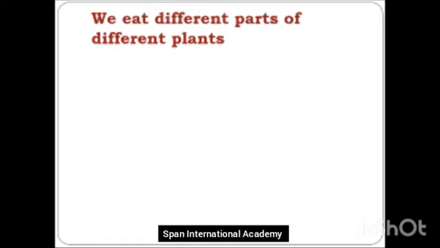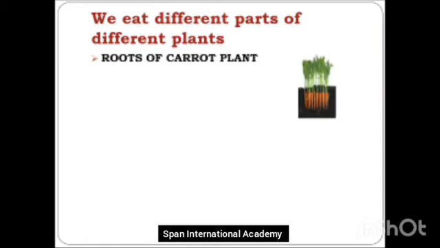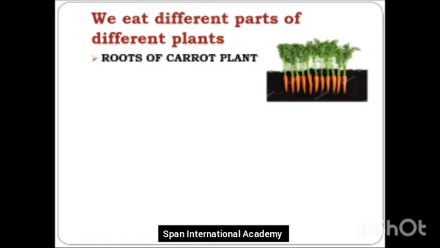Now you might be telling, ma'am, carrot is a plant. But a carrot grows under the ground. So they are the roots of a plant. Carrots are the root of a carrot plant and we are eating the roots. See the picture.